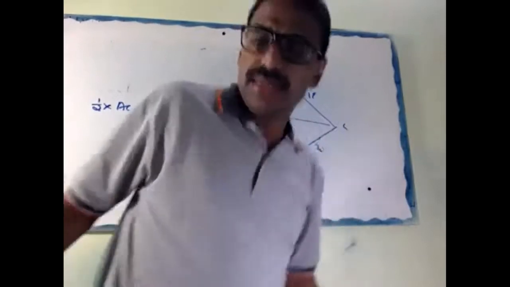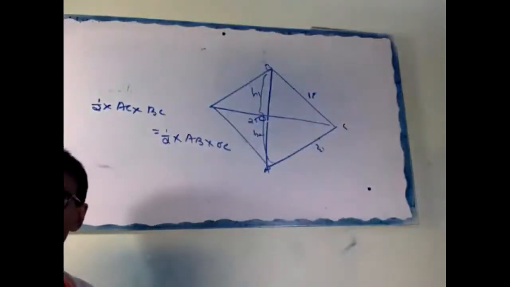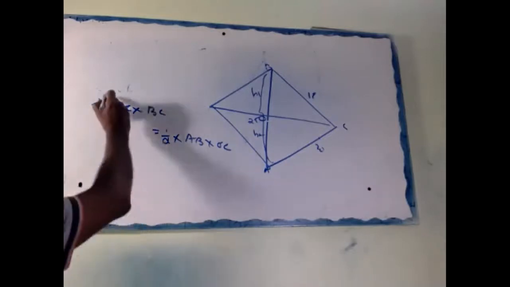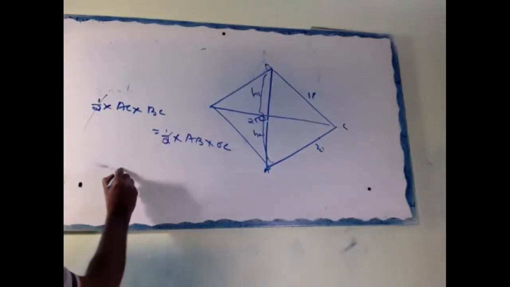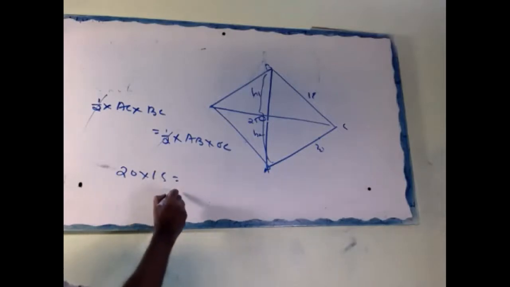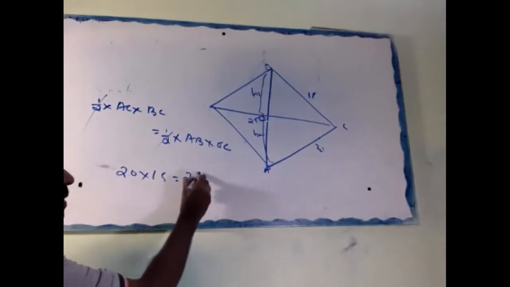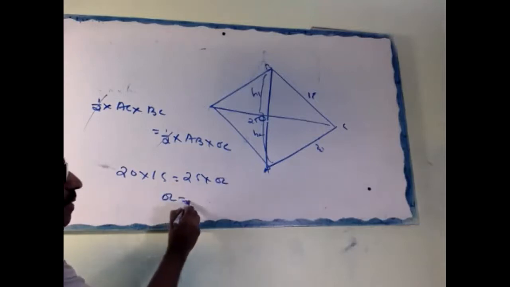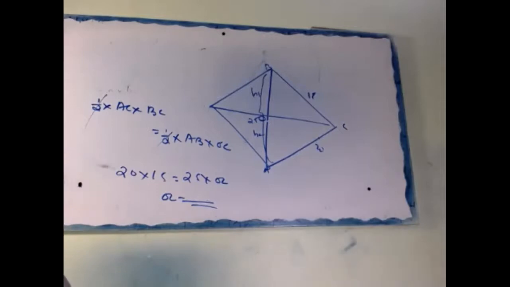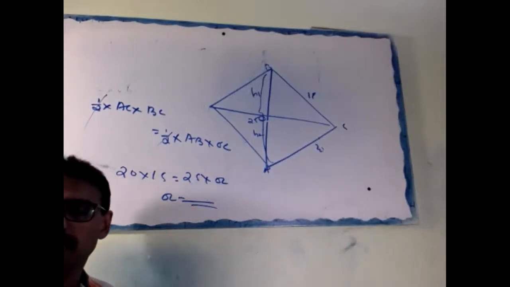Is it okay, Dilna? Now half cancels. AC is 20, BC is 15, AB is 25. OC we can find out. Simple. No need to go for Heron's formula and all. Heron's formula you will get it, but it will take more time.